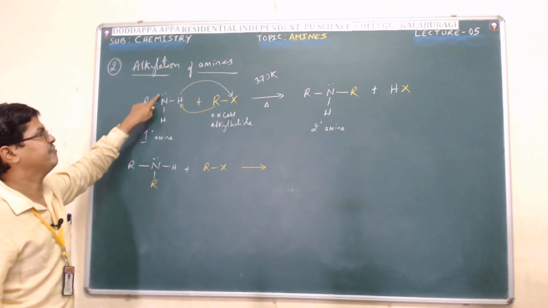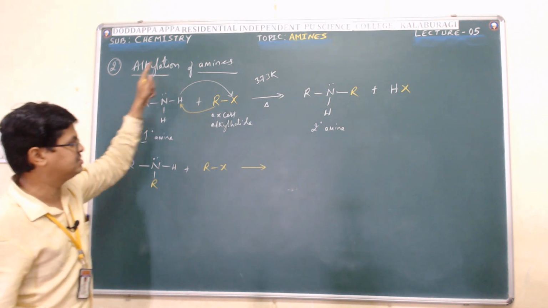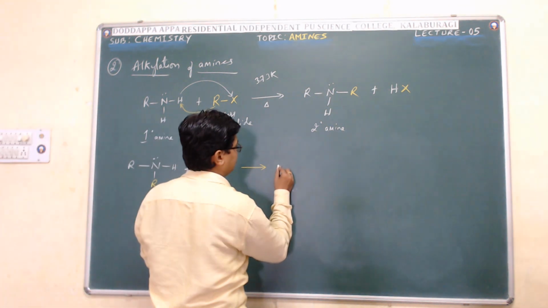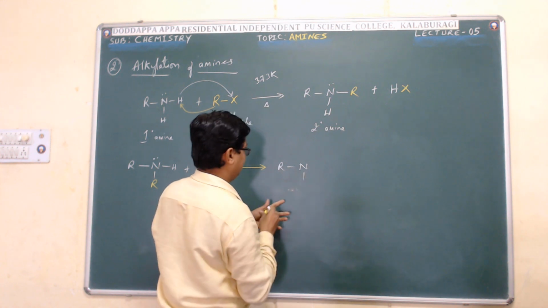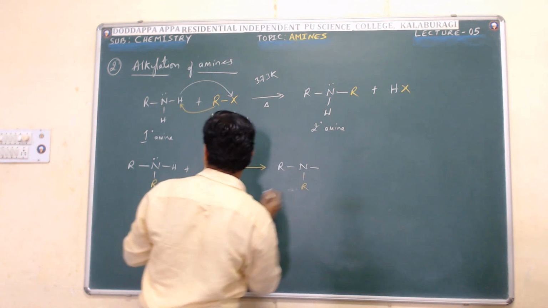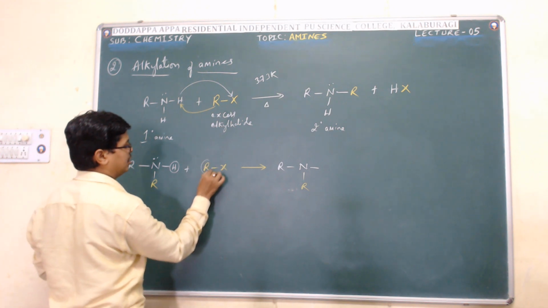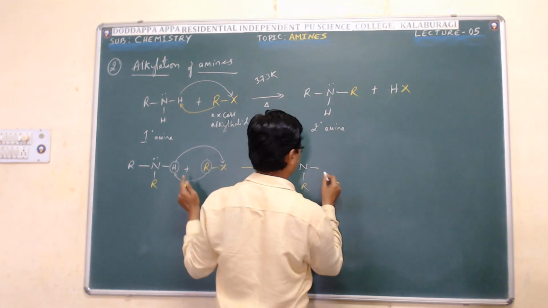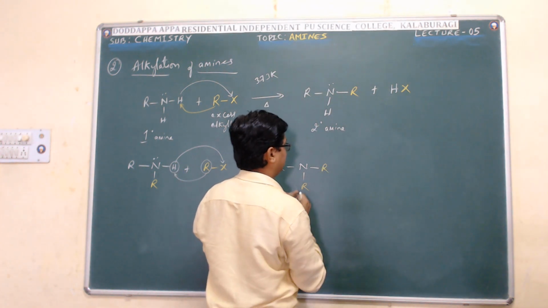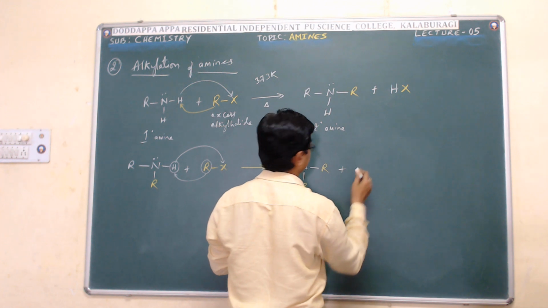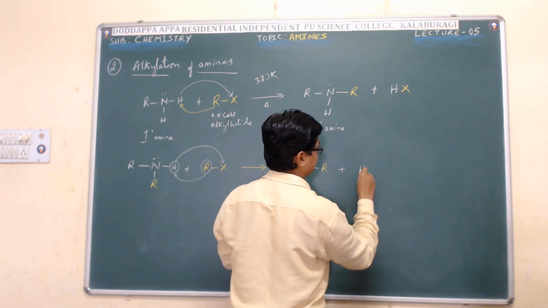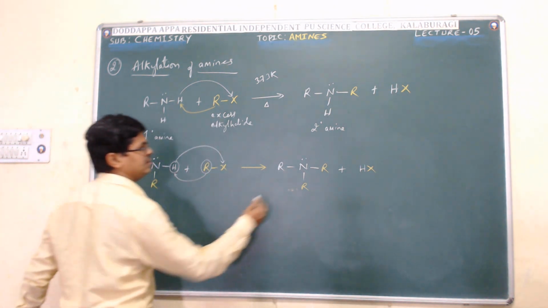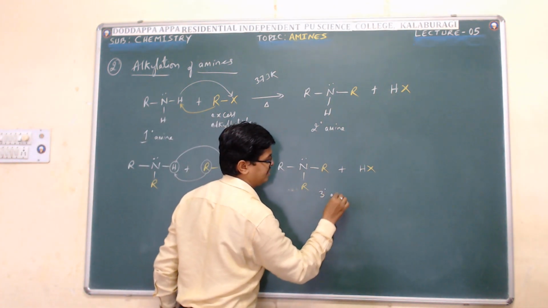Because of the pair of electrons on the amine, it acts as a nucleophile, hence it undergoes a series of reactions. So further it forms RNR, where this hydrogen is replaced by R group, and this H reacts with halogen to form tertiary amine, plus again HX, hydrogen halide. Here I got tertiary amine.